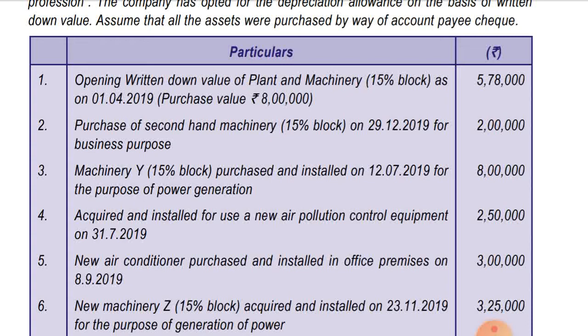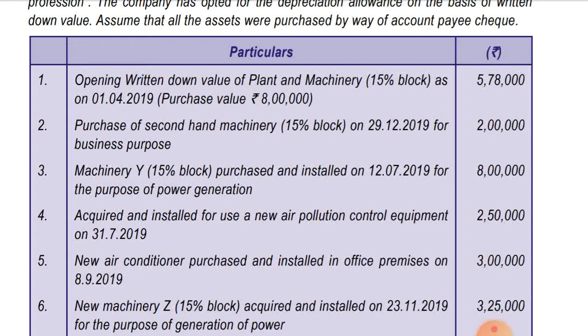Now number 3, machinery Y 15% block purchased and installed on 12 July 2019 for the purpose of power generation. Okay, in this full rate depreciation will be allowed as it is used for more than 180 days. Full rate depreciation will be allowed, and additional depreciation will also be allowed, and it will be full rate additional depreciation.